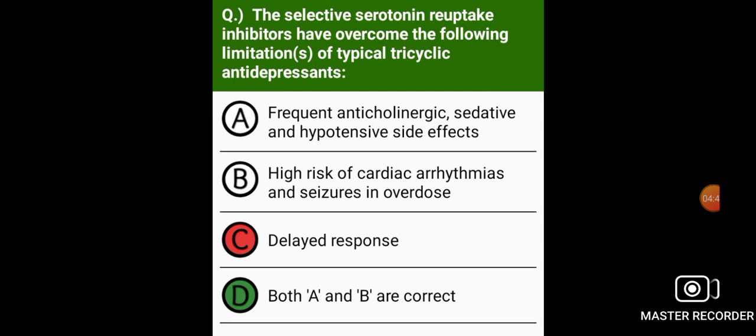Amoxapine. The selective serotonin reuptake inhibitors have overcome the following limitation of typical tricyclic antidepressants: frequent anticholinergic, sedative and hypotensive side effects, and high risk of cardiac arrhythmias and seizures in overdose.